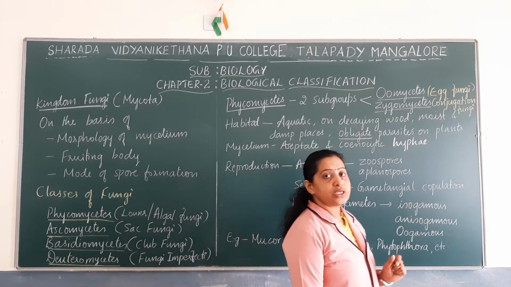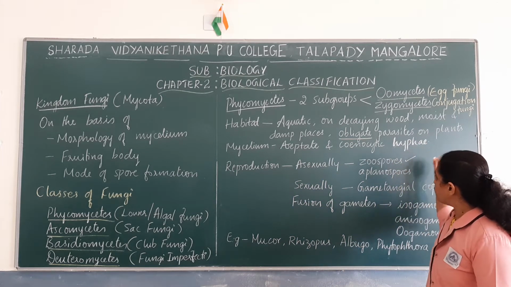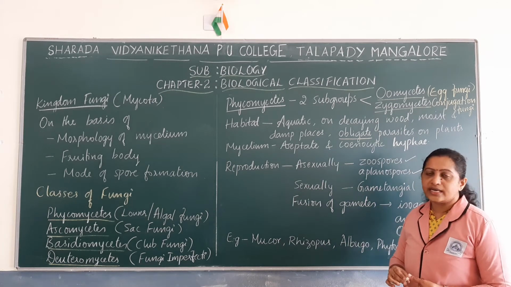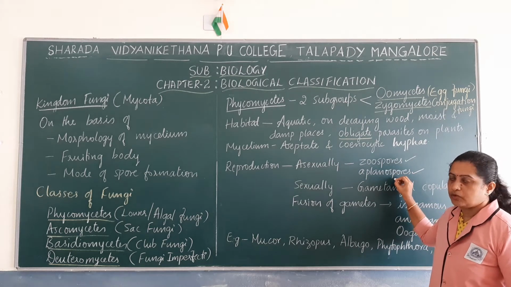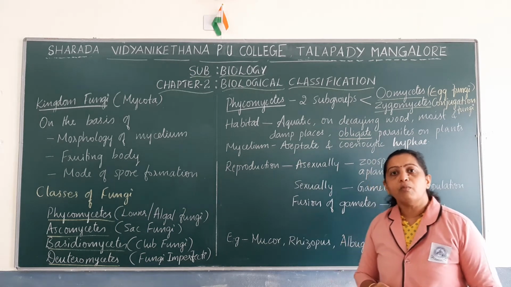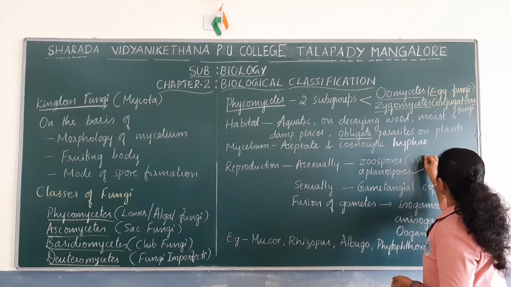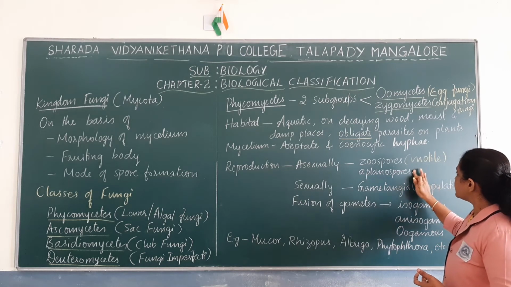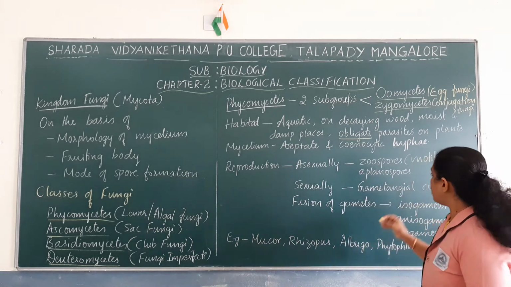Some members produce zoospores, some produce aplanospores. Zoospores are those asexual spores which are motile. They have flagella, so they are motile, whereas aplanospores are asexual spores that are non-motile.